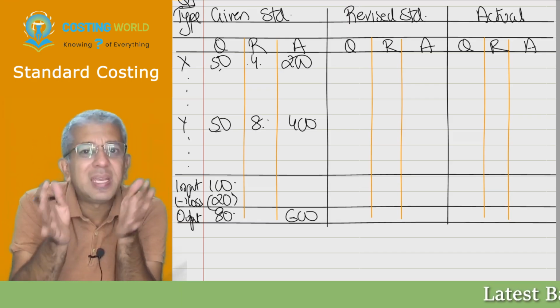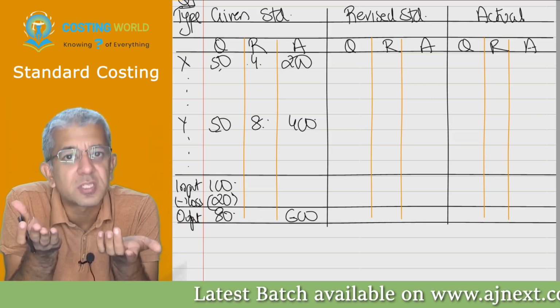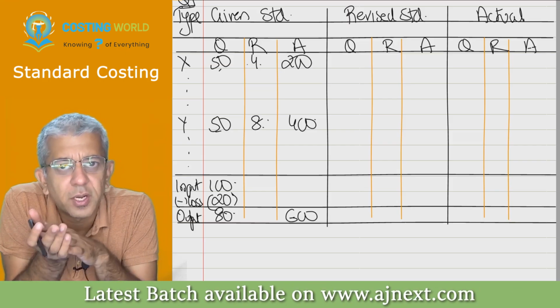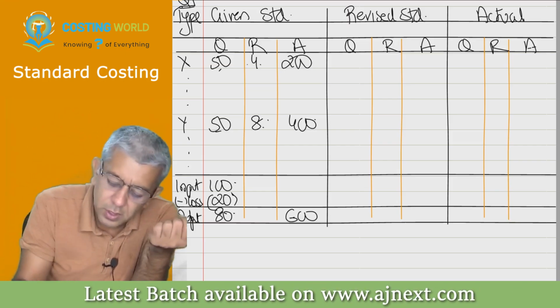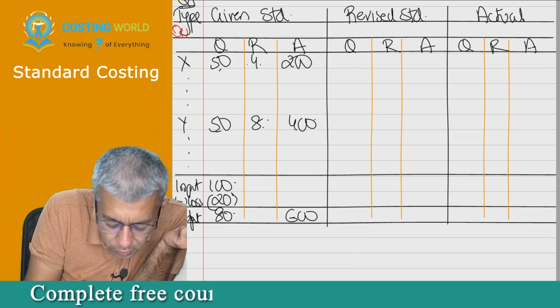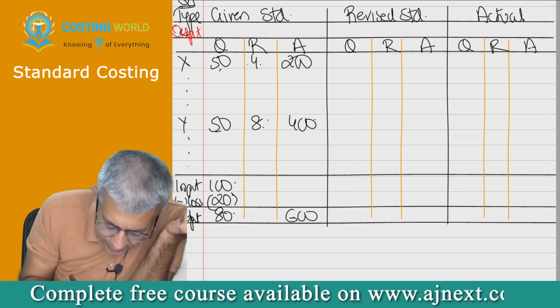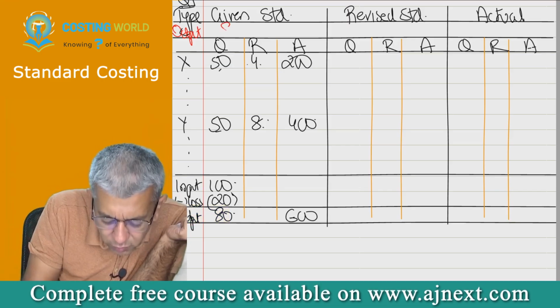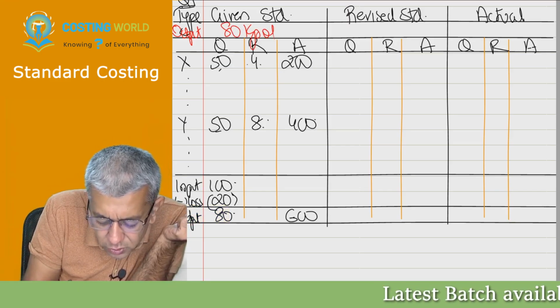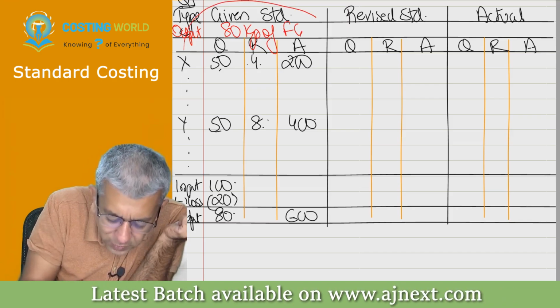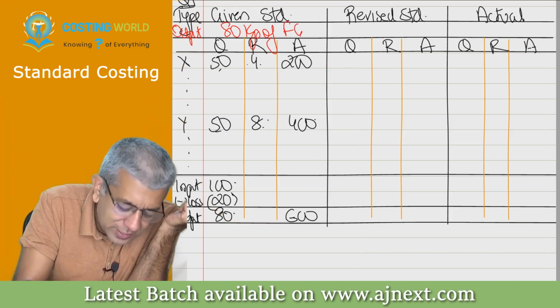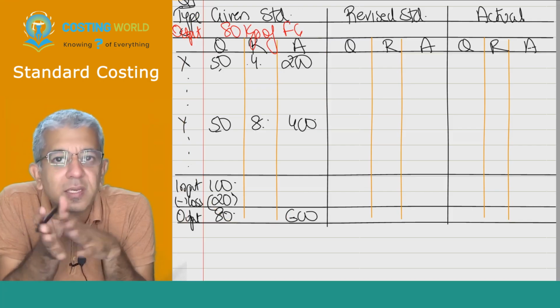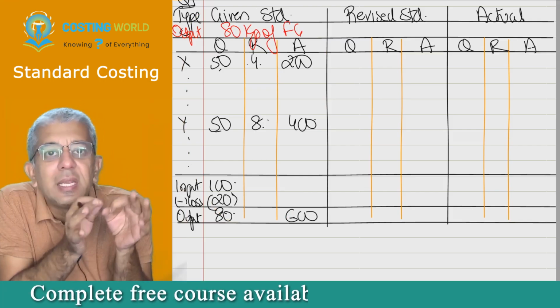So, material cost is always incurred for something, and obviously it is incurred for what? It is incurred for producing the goods. Producing means output. Okay. So this output that I have written on the last line, I write it once more over here, 80 kgs of finished goods. Okay. So therefore, we say like this. This is a given standard for what? This is a given standard for producing 80 kgs of finished goods.